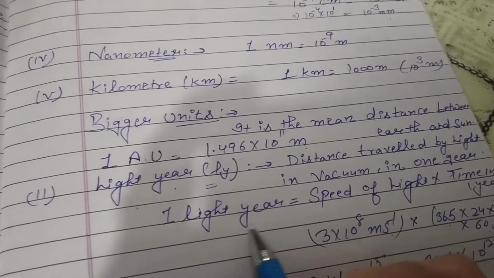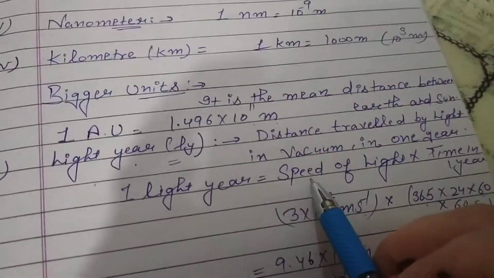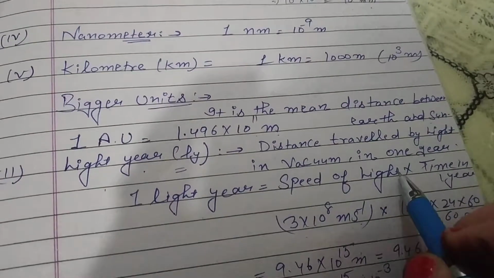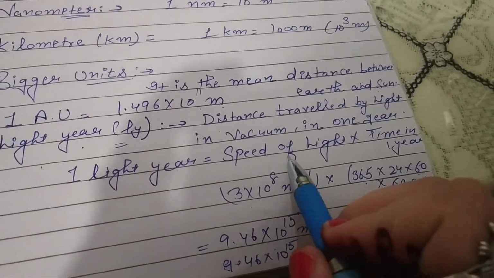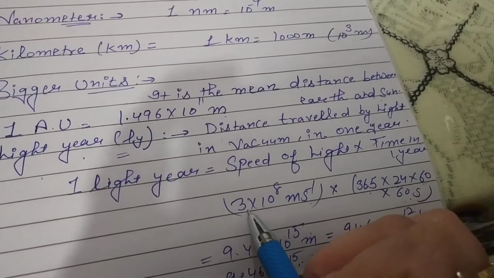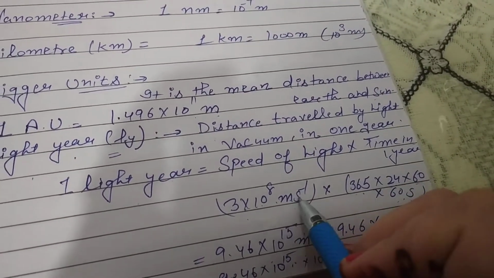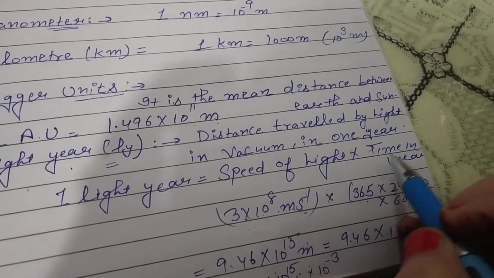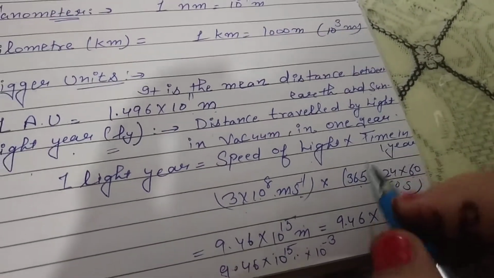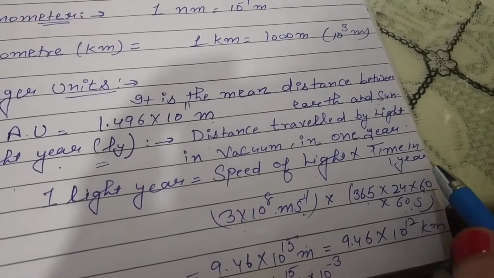So write the formula. 1 light year is equal to speed of light multiplied by time in 1 year. So what is the value of speed of light? That is 3 × 10^8 meter per second. Multiply by time in 1 year. So now write the values of time in 1 year.